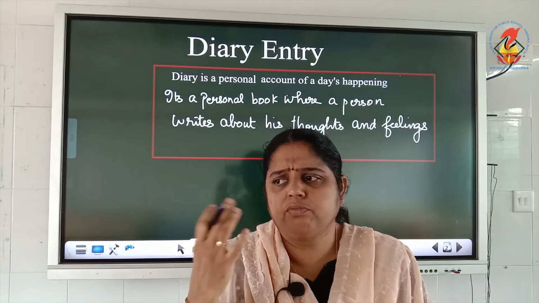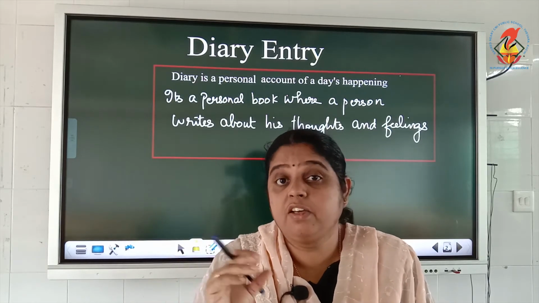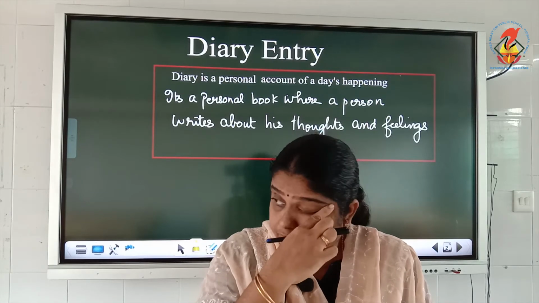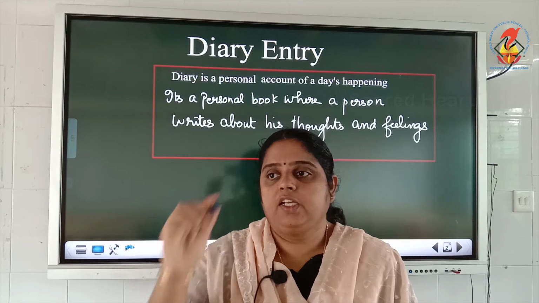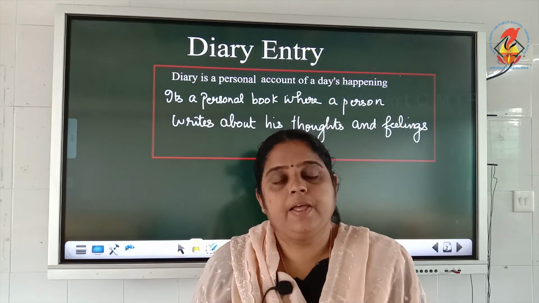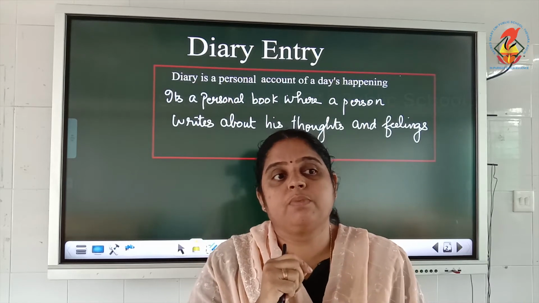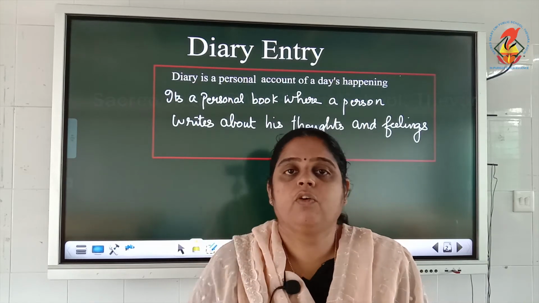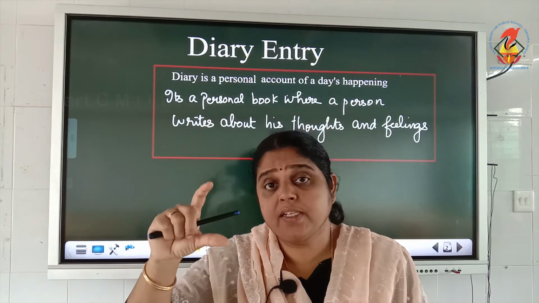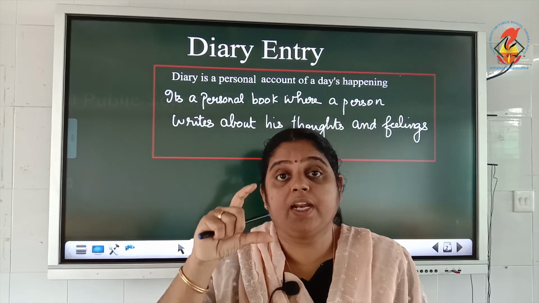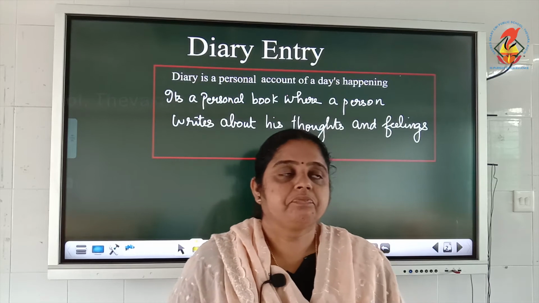If you have diaries at home and open them, you can see different dates on different pages. From January to December, each day will be mentioned in a diary. So you can take any page. Suppose today it is 14th September, take that page and write what happened on that day. There is a format with which we write a diary. That is what we are going to study now.